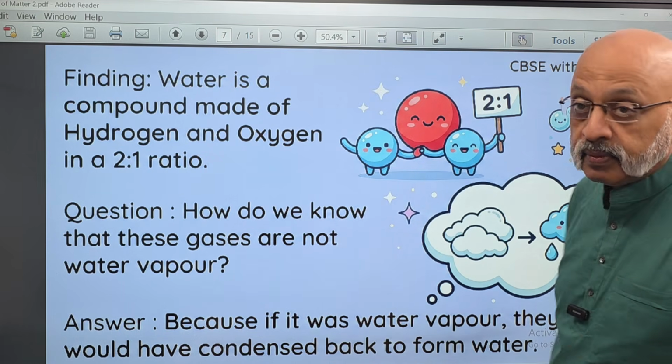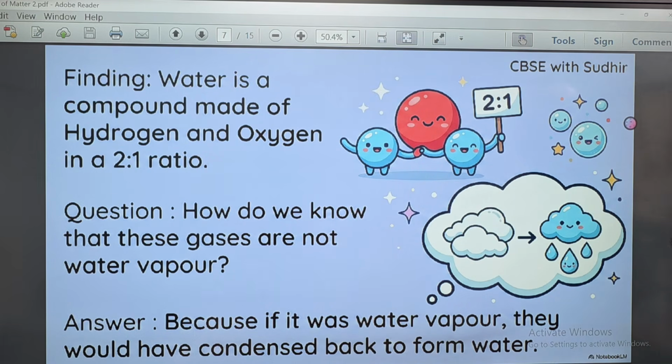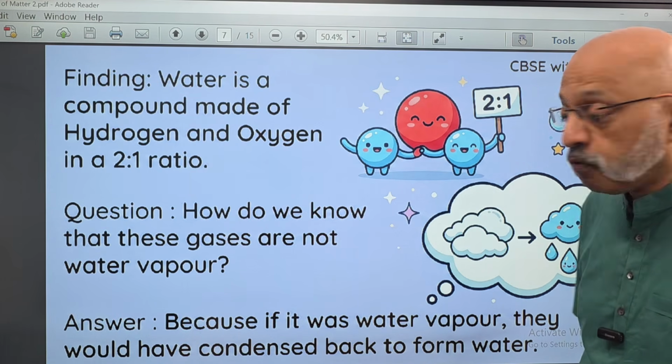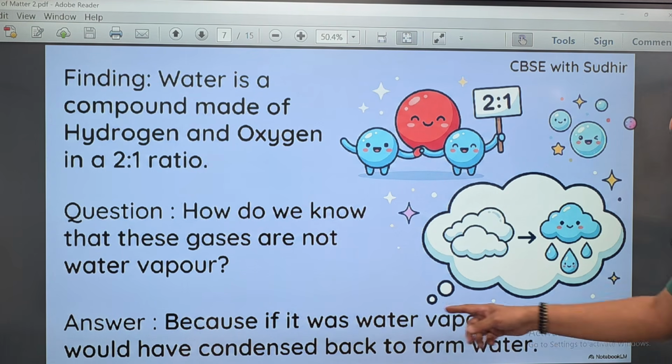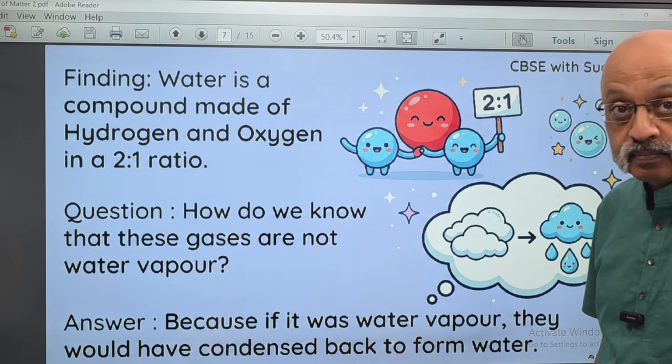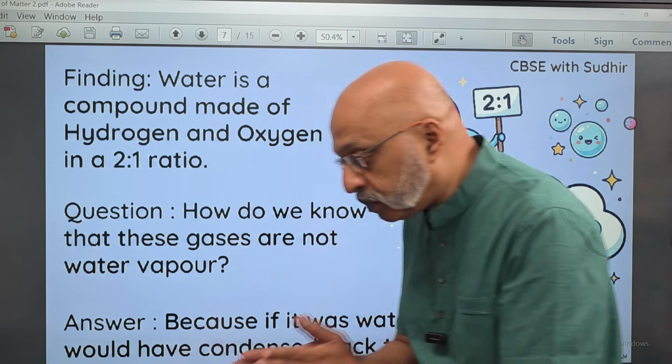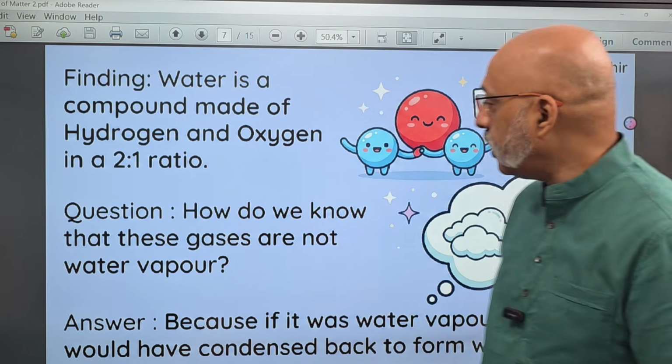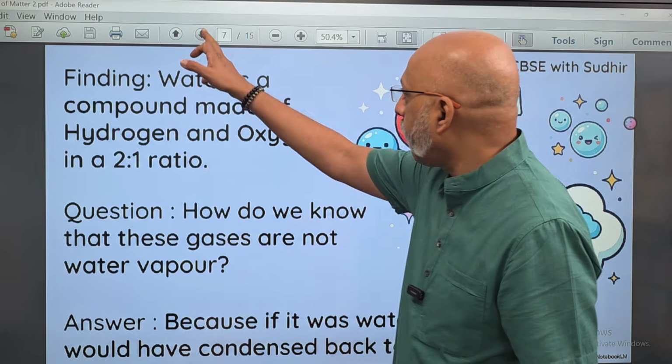Now, there can be a question which is there in your textbook also. How do we know that these gases are not water vapor? If they were water vapor, they would have condensed back to form water. That's why they are not water vapor. They are split into hydrogen and oxygen. Okay.